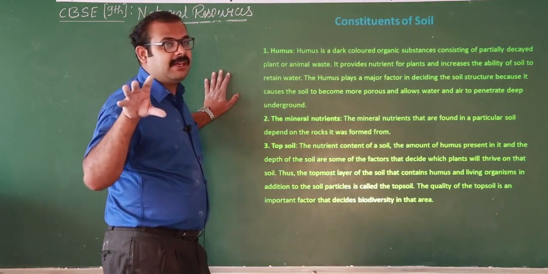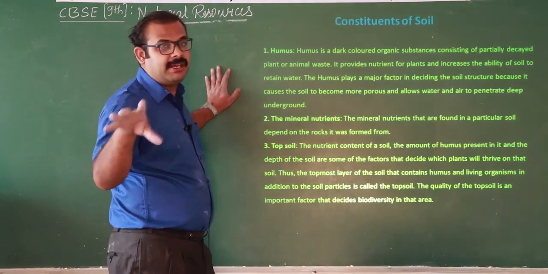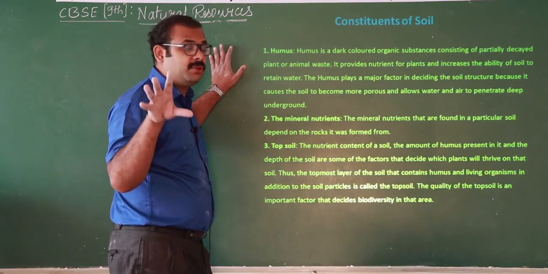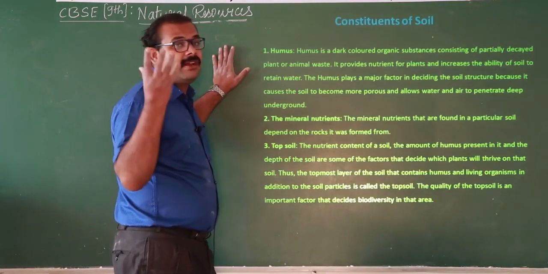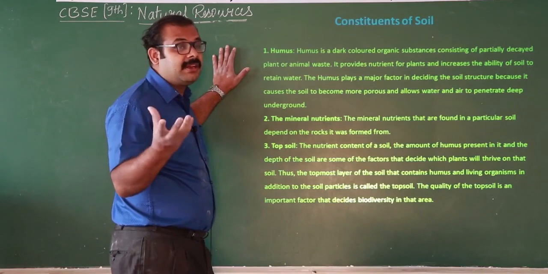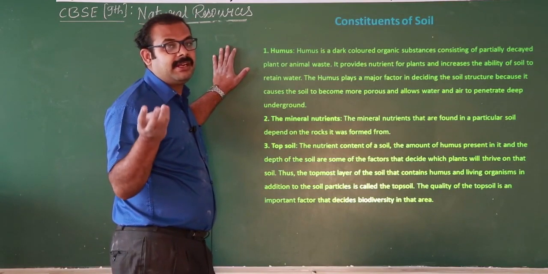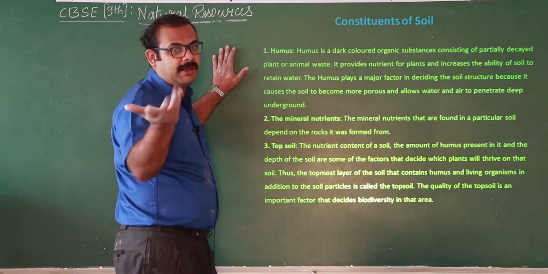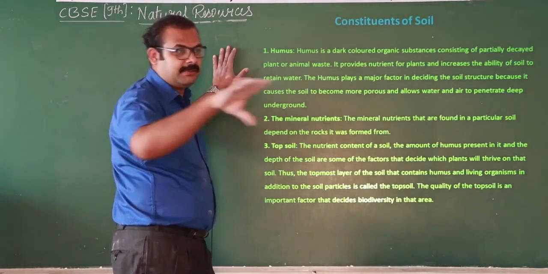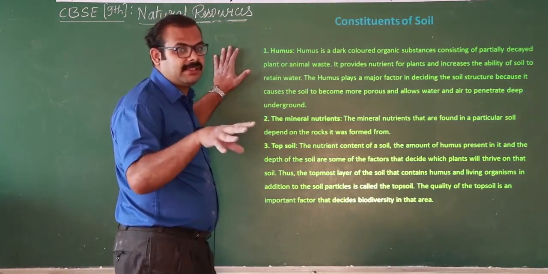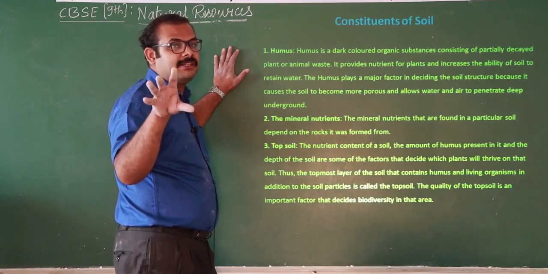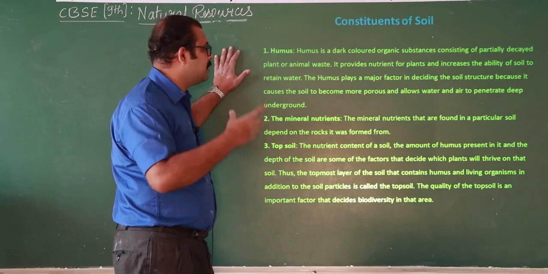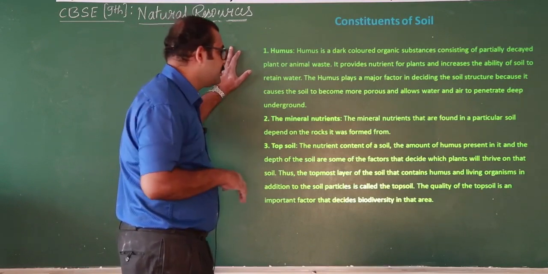Means you see that in some particular area the soil becomes too dark irrespective of the surrounding area. Why? Because they are rich in minerals. The minerals are obtained by the decaying of plant and animal matter. For example, gobar, fertilizer. In the particular area where they are storing fertilizers, you see that usually the color of the soil becomes black. This is because of the presence of what we call humus.